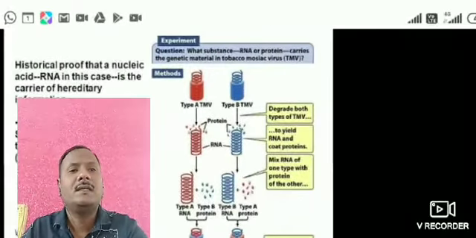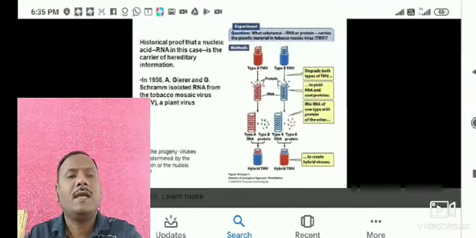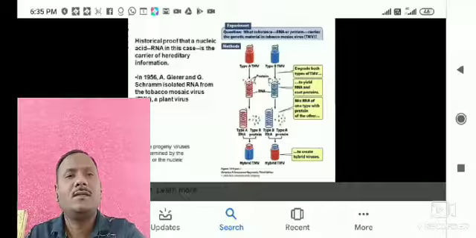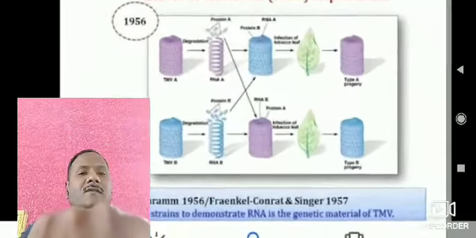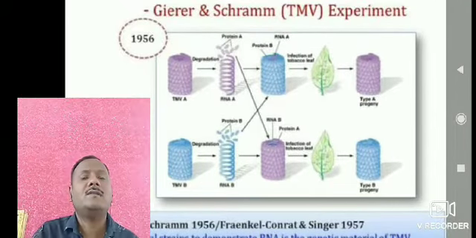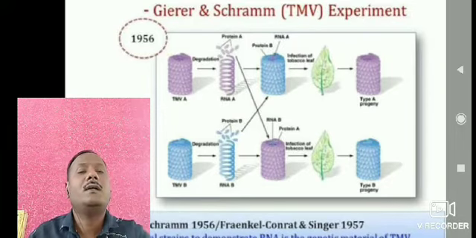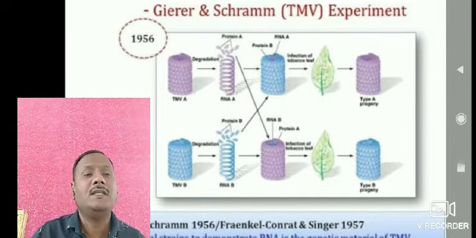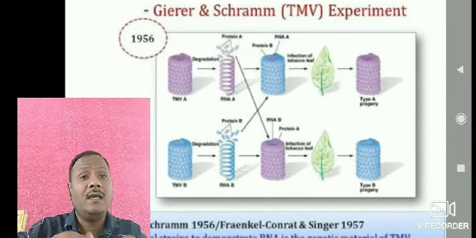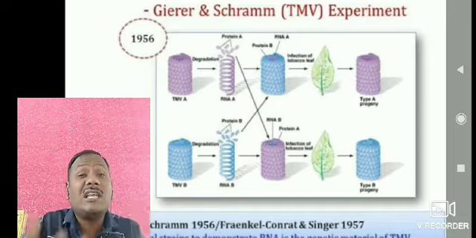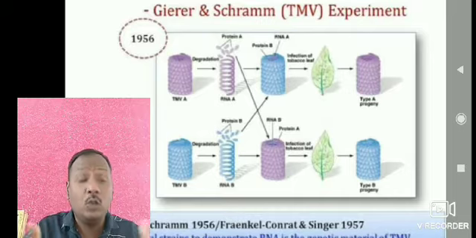After that, what happens? After production of these two, again he used them. You just see, this is the second figure, the second type A and type B. There is the exchange of the proteins, and after exchanging, these hybrid TMV were added on the surface of healthy tobacco leaves.